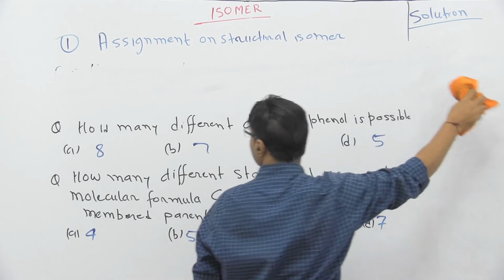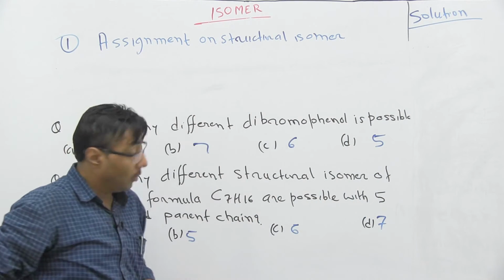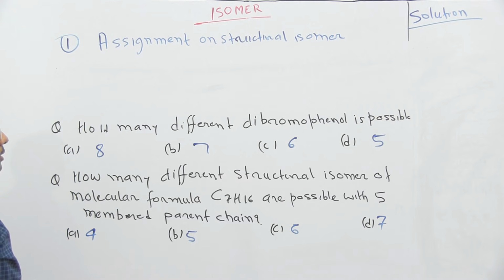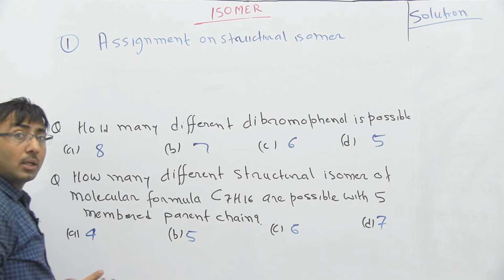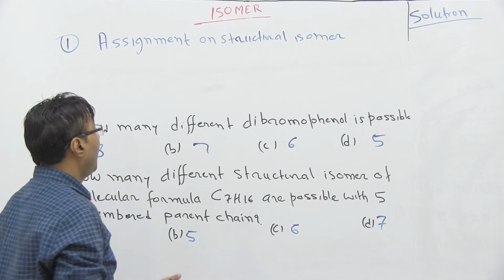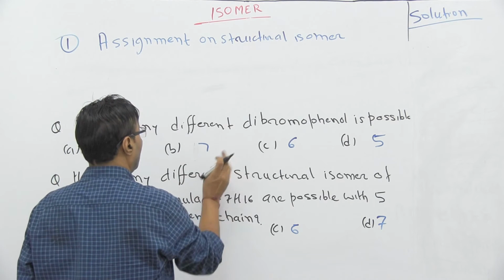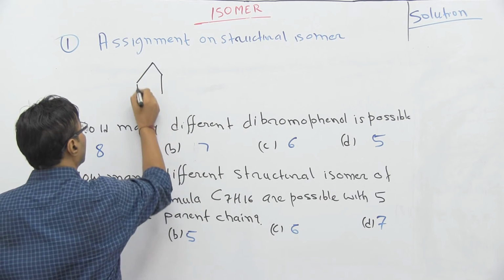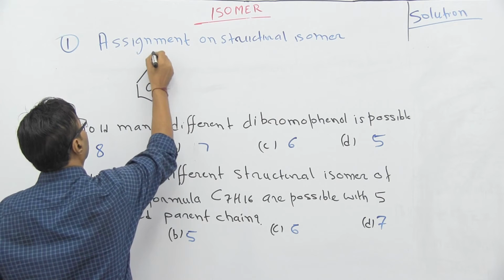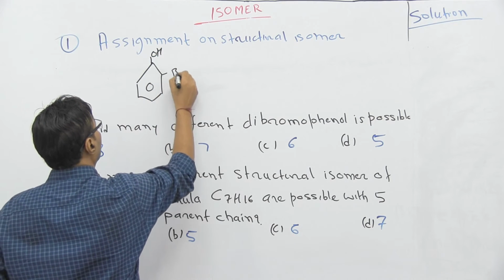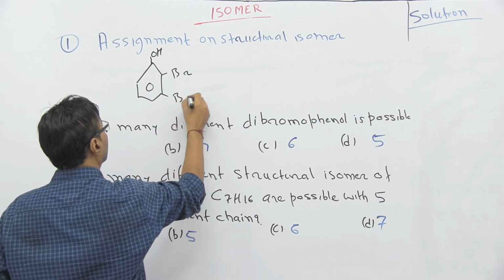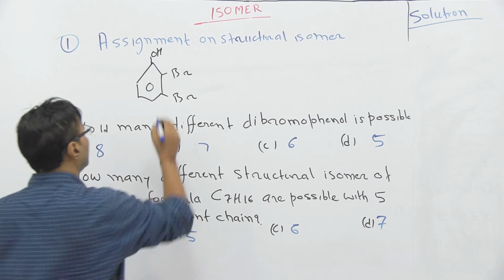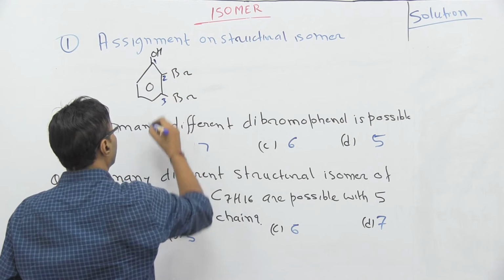In case of the second problem, I am telling you the answer, and I will give you some hints also. This is dibromophenol. So we can put one bromine here, and the 2 bromines are there. This one is position number 1, this is 2, 3.